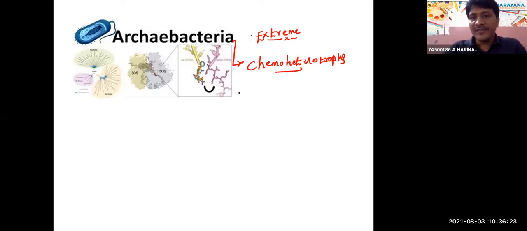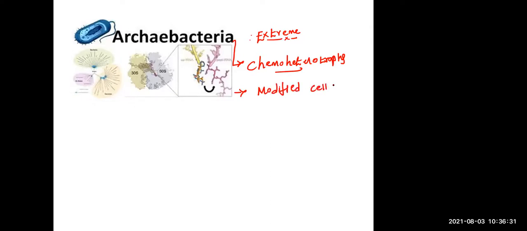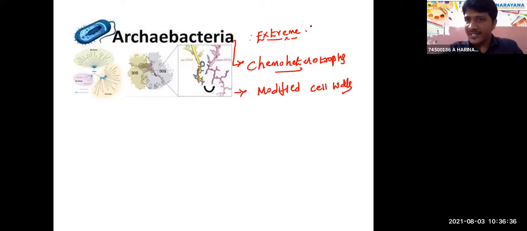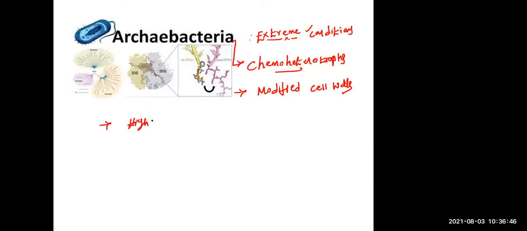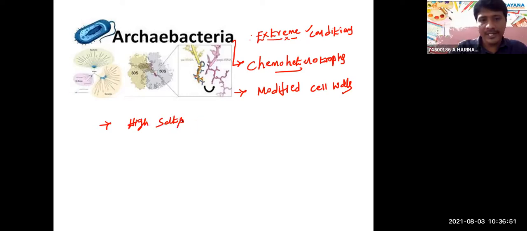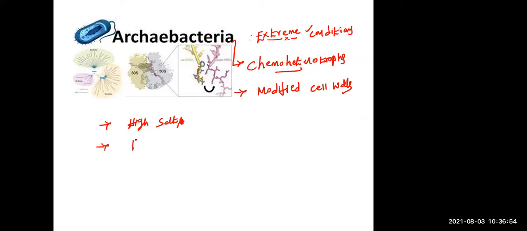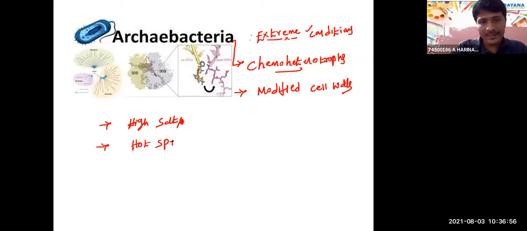How are Archaebacteria differentiated from eubacteria? They have modified cell walls. That is one of the differences. They are present in extreme conditions. That is also one difference. What are examples of extreme conditions? Hot springs, hot deserts, salty areas, high salt areas. Next, marshy areas, right?